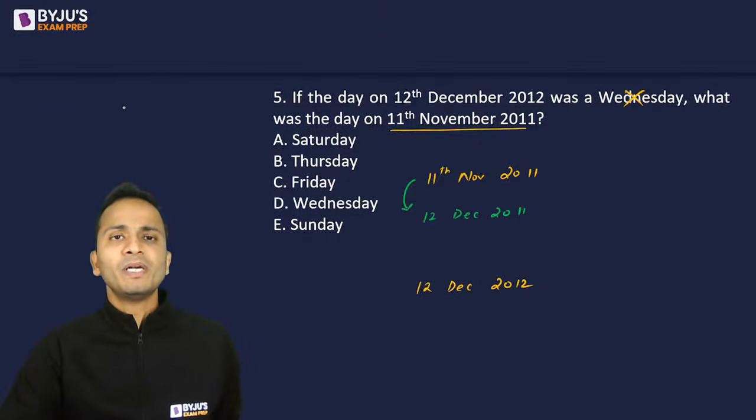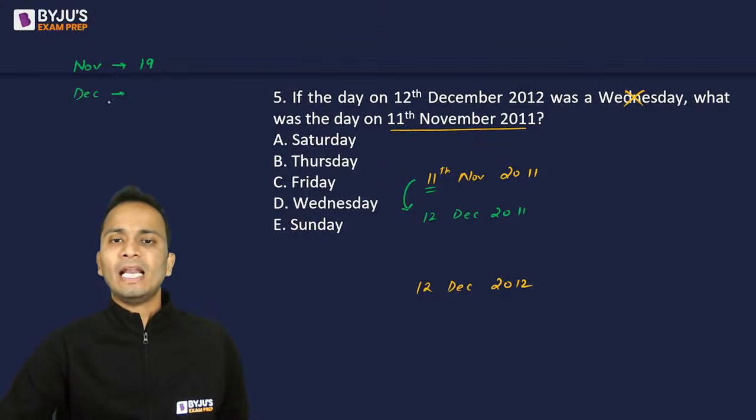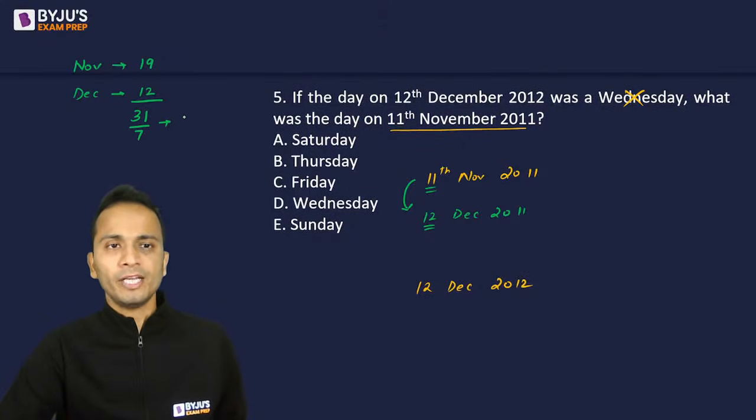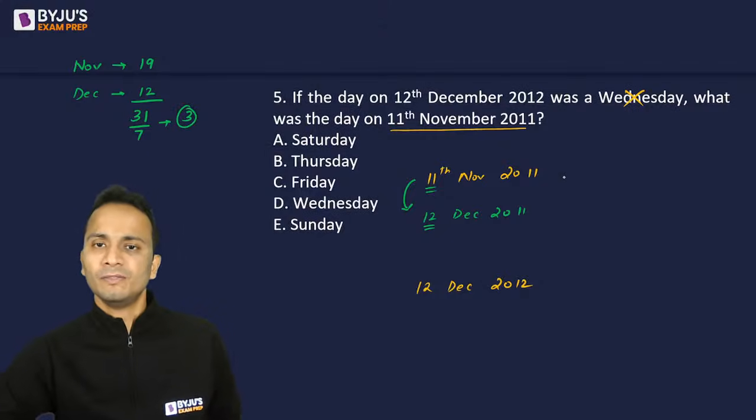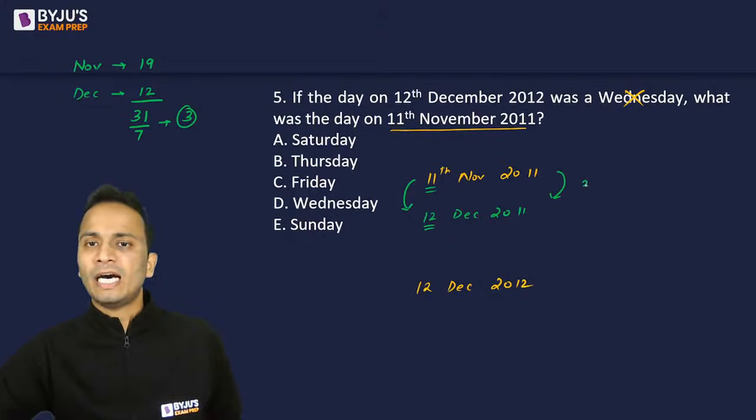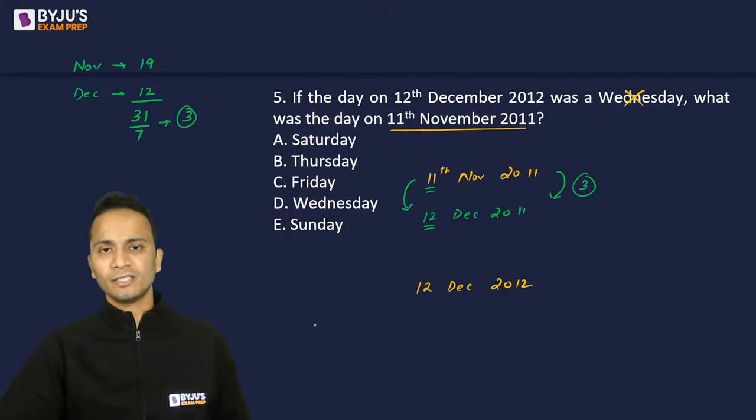Okay. Now November total number of days is 30. 30 में से 11 days already elapsed हो चुके हैं. So remaining number of days in November, look at the left hand side of the screen. Remaining number of days in November is 19. All right. Now for December, I'll have to go up till 12th of December. So 12th of December, the number of days is 12. Adding these two, you will get 31. 31 को 7 से divide करके number of odd days calculate करते हैं. So number of odd days is 3. So when going from 11th of November to 12th of December, I'll get a total of 3 odd days, right?